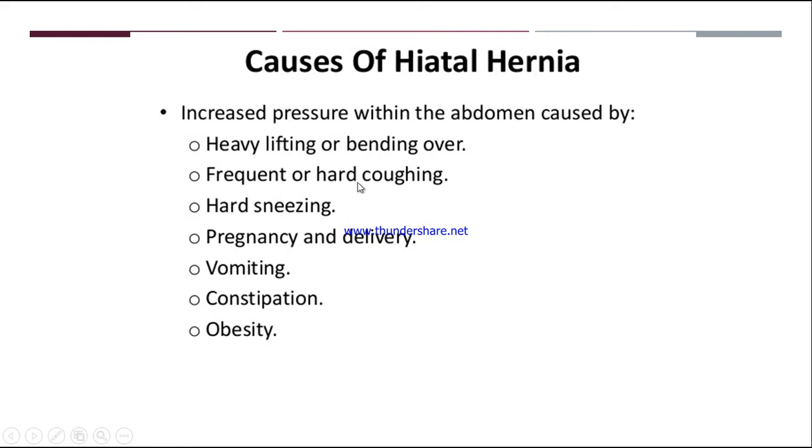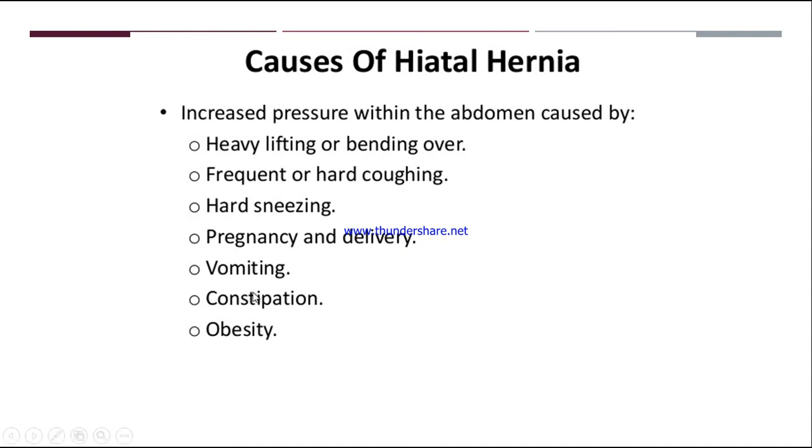Frequent or hard cough, when cough happens repeatedly we are putting pressure on the abdomen. Then hard sneezing, pregnancy, delivery, normal delivery, vomiting, constipation. Even in constipation we are putting pressure, right? Not only in the abdomen but also on the rectum. Because of that, the upper portion, there will be hiatal hernia.